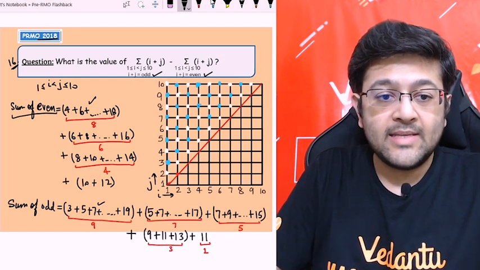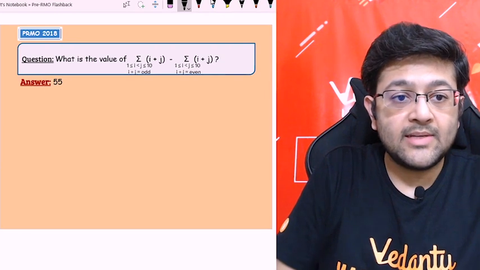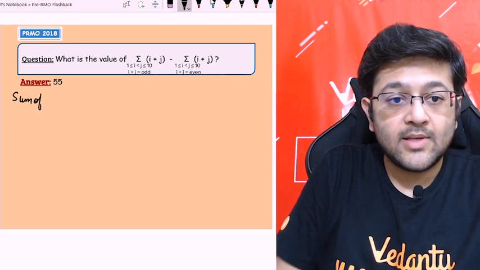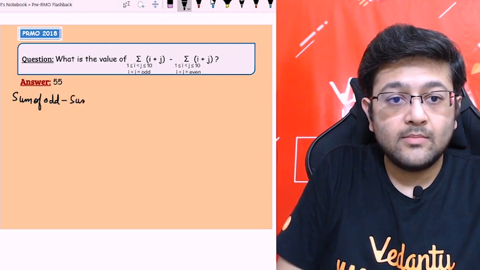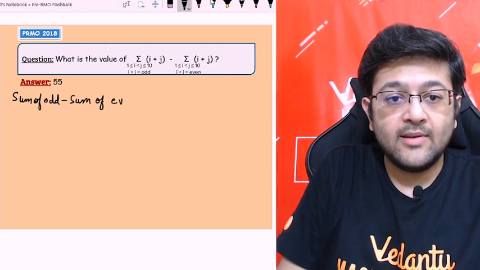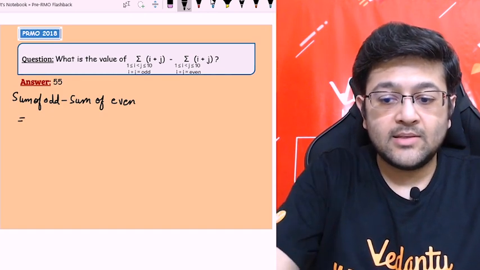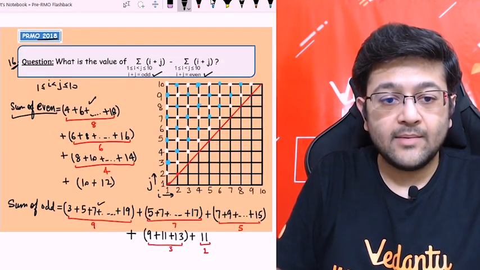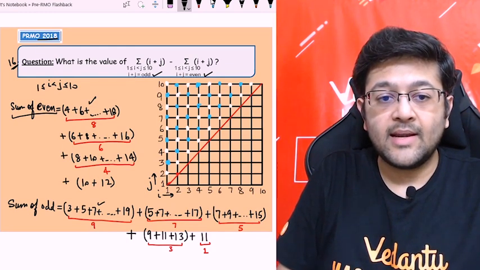So which will be very easier for us to calculate. Okay, so let's see. मैं लिख देता हूँ next slide पे. तो बच्चों, let's see. Sum of odd minus sum of even will be, अगर आप देखोगे, just as I have explained, the first set है ना, so 3 अकेला पड़ा रहेगा, so 5 minus 4 is 1, 7 minus 6 is 1, right, and so on up to 19 minus 18, that is 1.